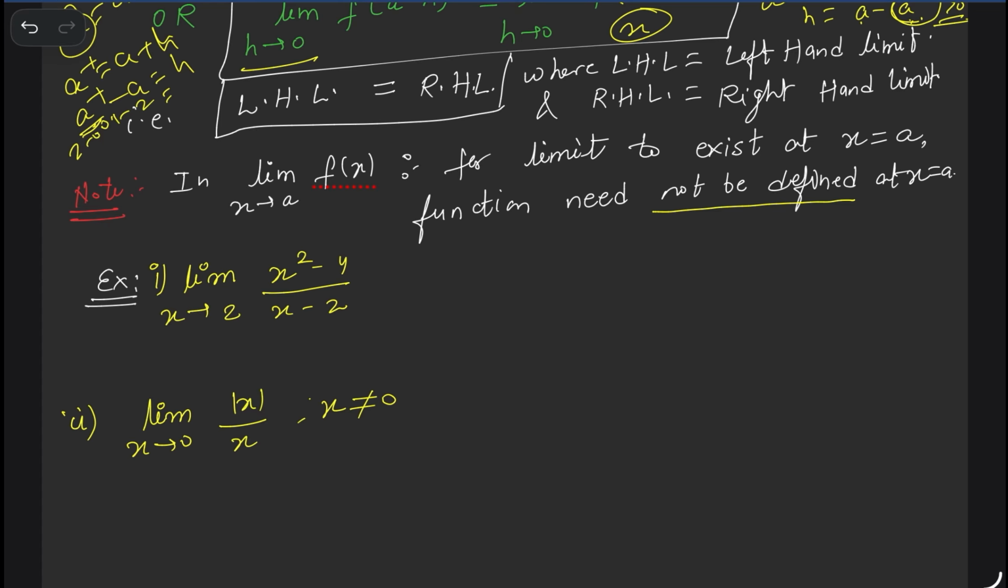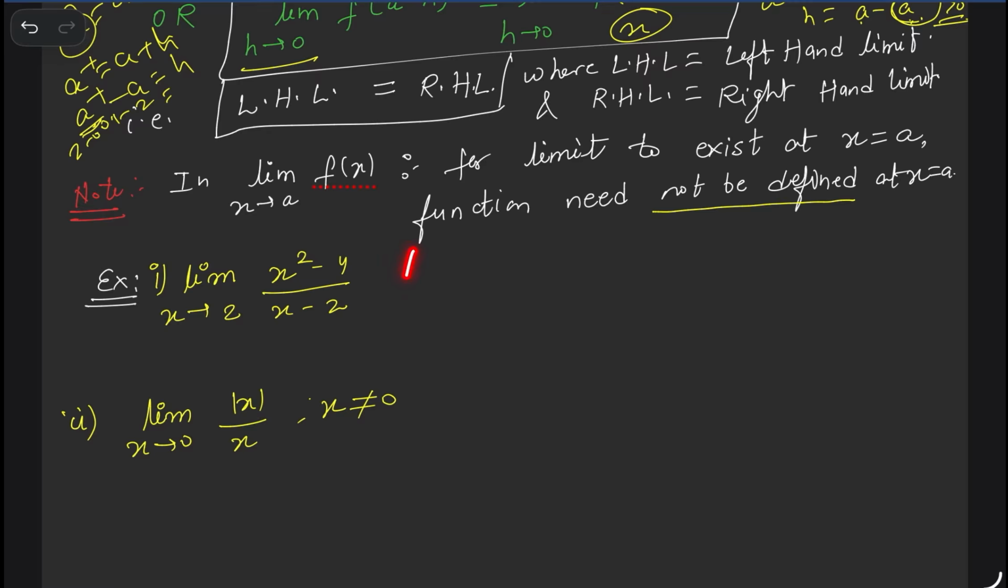This function is defined at x equal to 2? No. Why? When x equals 2, the denominator is going 0. And you know already, whenever any function's denominator is 0, that function is not defined. We already discussed in relation and function, right? Domain, range. But for this function we can ask the limit at 2. This function is not defined at 2. Why? Because at x equal 2 the denominator is going 0, and when the denominator of a function is 0, the function is not defined.